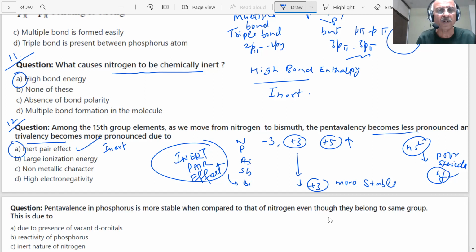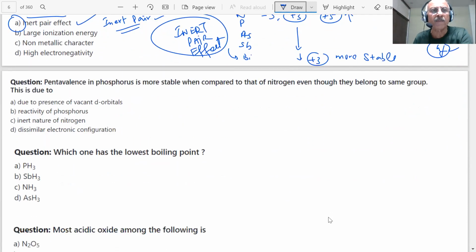Which effect? Inert pair effect. Student, very important question, very important. Such questions are likely to be asked in the coming paper, student. What is inert pair effect? Next question.